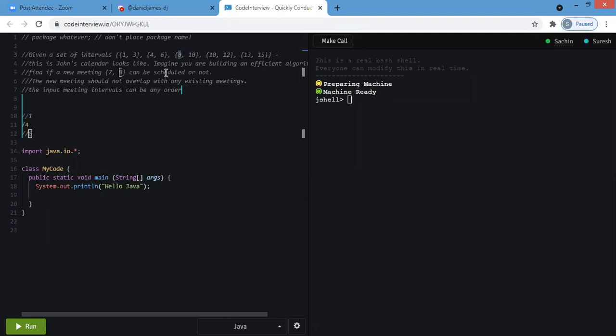I think we need to sort, so the time complexity is n log n. Can we go ahead with this, or do I need to optimize more? Let's go with that. So what do you think is the space complexity?